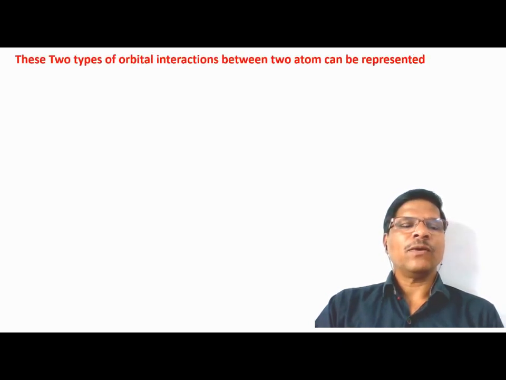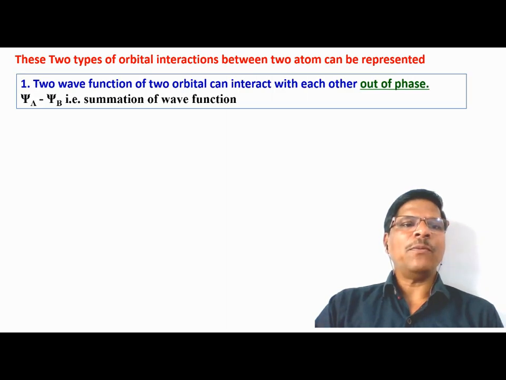Now we'll see the second way by which two wave functions can combine with each other, and they can combine with each other out of phase. Out of phase means what? The positive wave function of one wave interacts with, overlaps with, the negative wave function of another wave. This results in the subtraction of the two waves, and this is called an out of phase interaction.